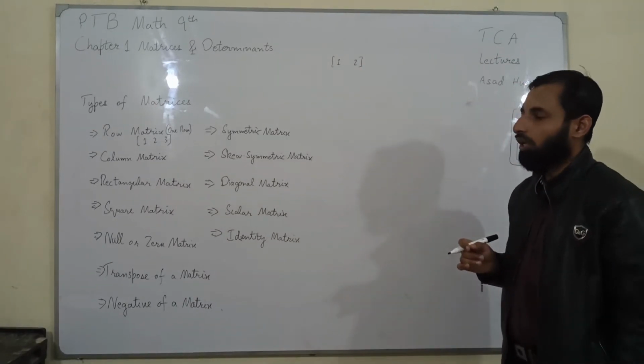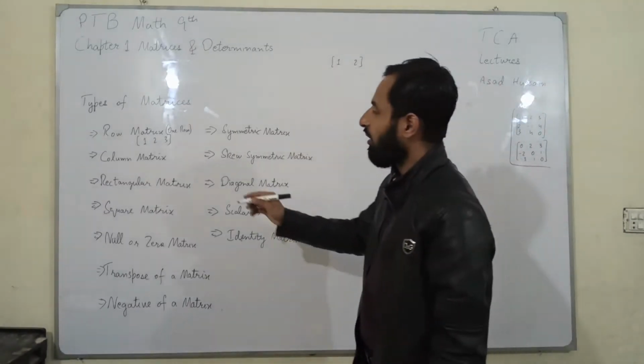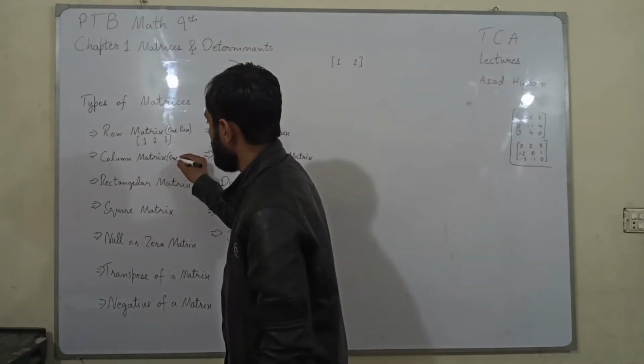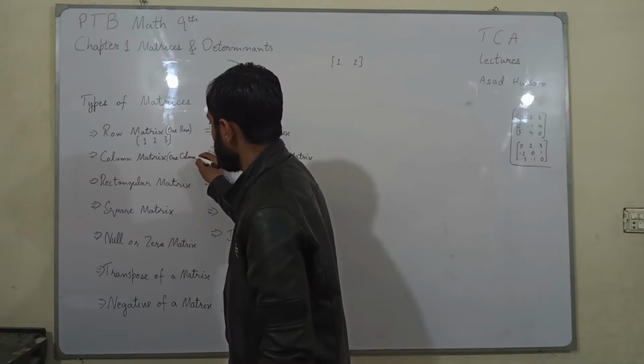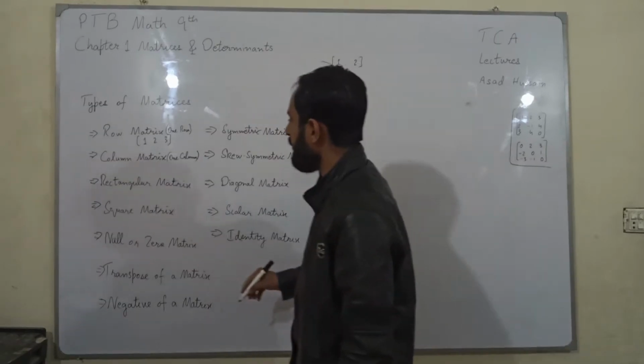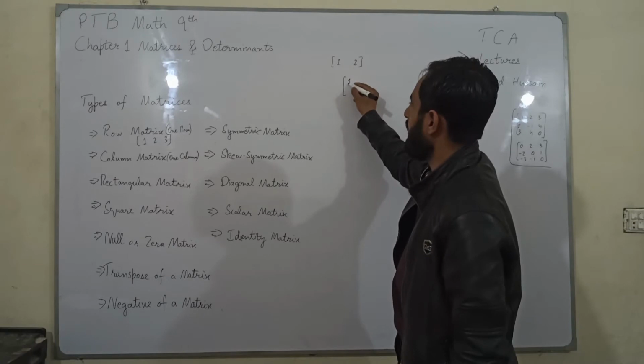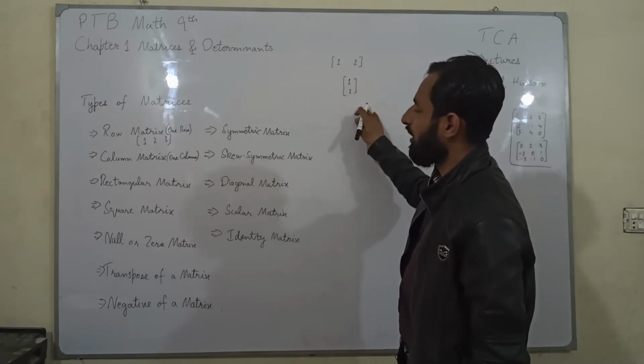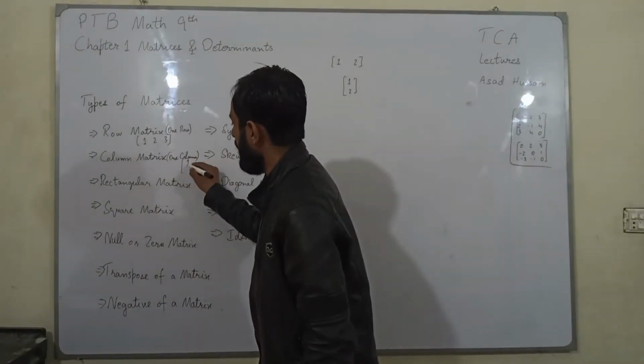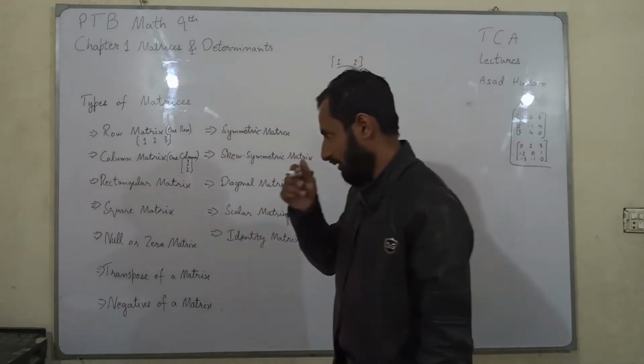Second one is column matrix. A matrix having only one column is called a column matrix. For example, you can write a matrix like this. A matrix having only one column is known as a column matrix.